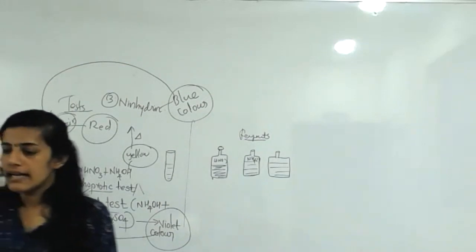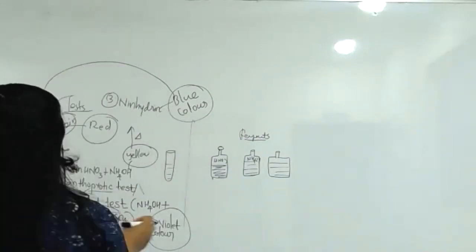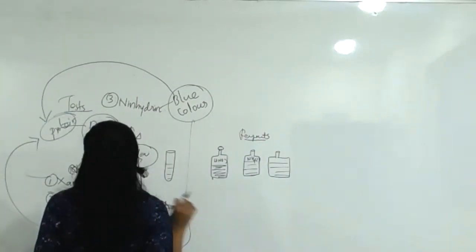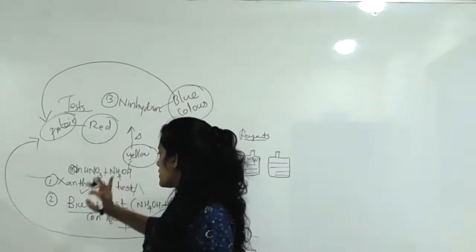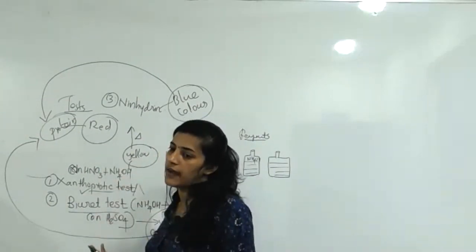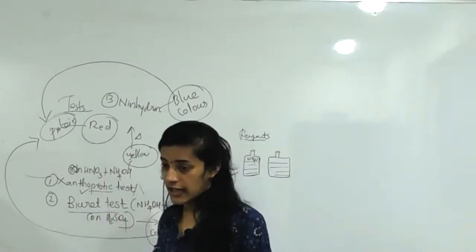Ninhydrin reagent is poured directly into the protein solution. You will get a blue color, then you can confirm these are proteins. So three major important ways are like this.